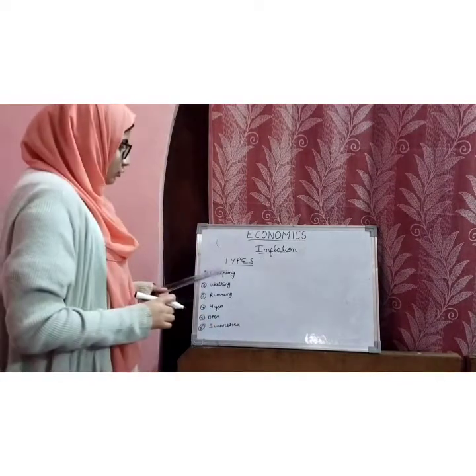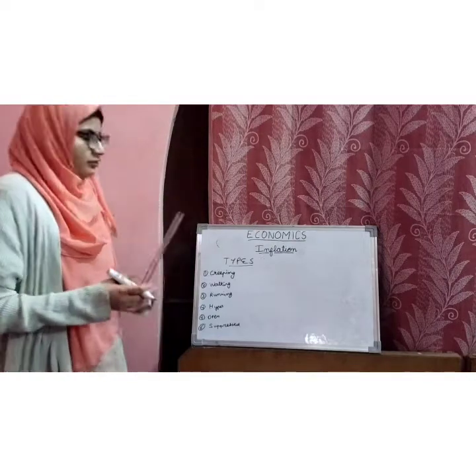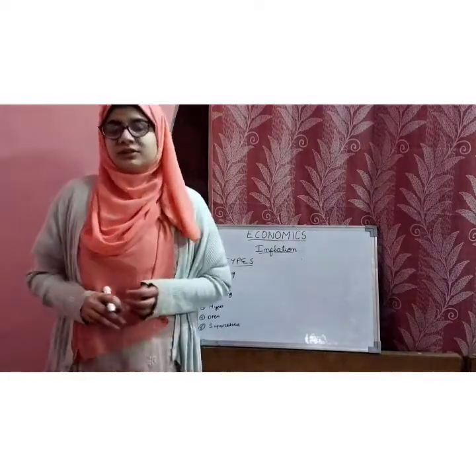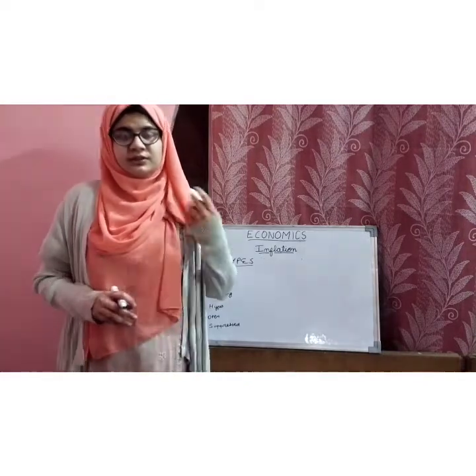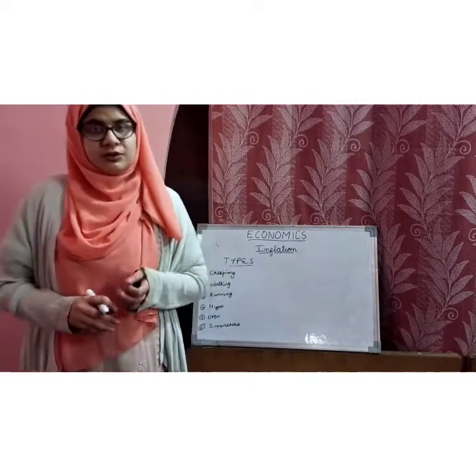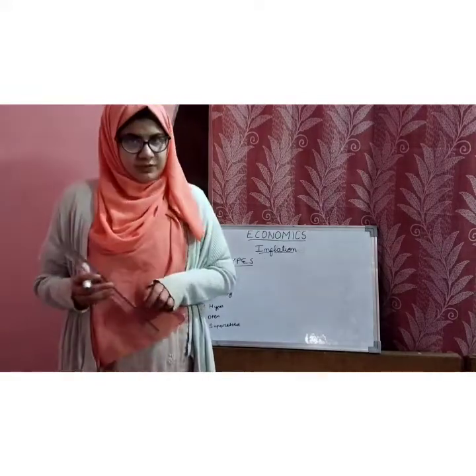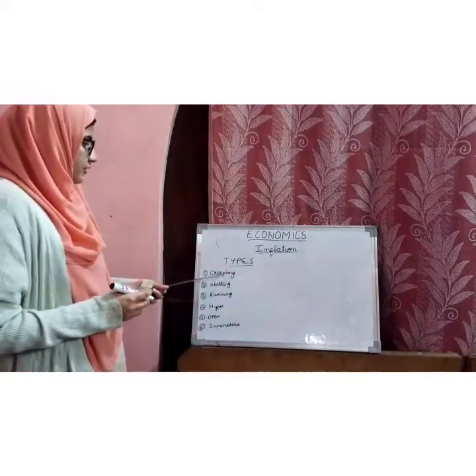So there are 6 types of inflation. As you can see, the first one is creeping inflation. Second one is walking, third one is running inflation, fourth one is galloping or hyperinflation, fifth one is open, and the last one is suppressed inflation. Let us do one by one. So what is creeping inflation?